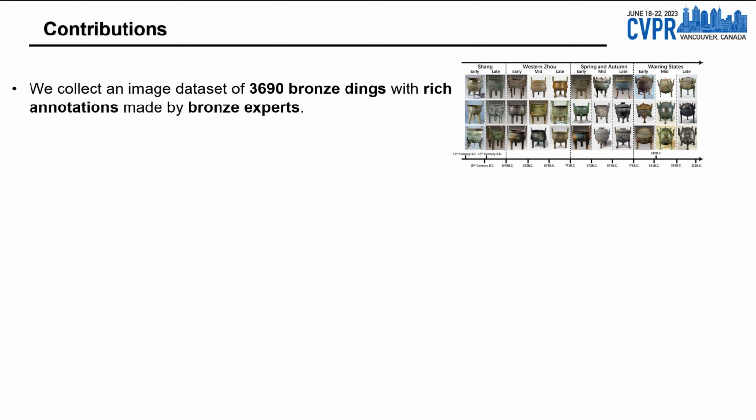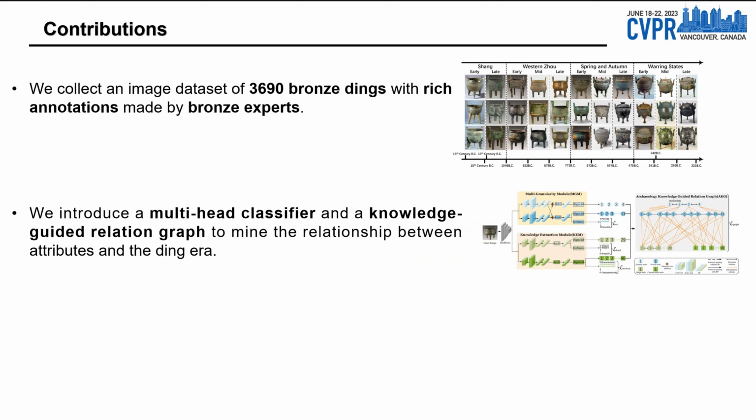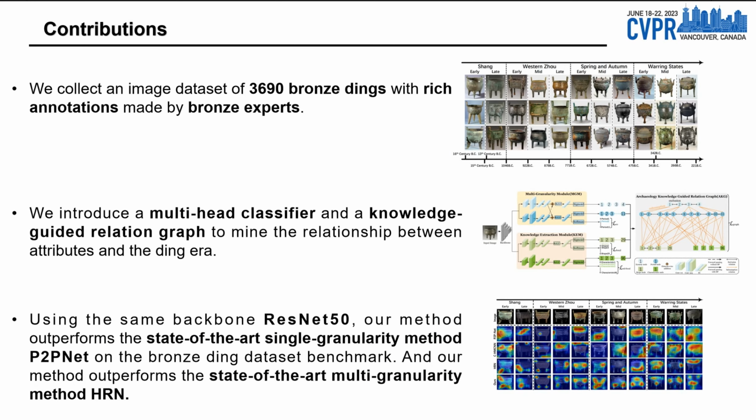In this study, we first collect a large-scale image dataset of bronze dings, which contains richer attribute information than other existing fine-grained datasets. Second, we introduce a multi-head classifier and a knowledge-guided relation graph to mine the relationship between attributes and the ding era. Third, we conduct comparison experiments with various existing methods, the results of which show that our dating method achieves a state-of-the-art performance. We hope that our work will enrich fine-grained classification research relevant to other interdisciplinary areas of expertise.